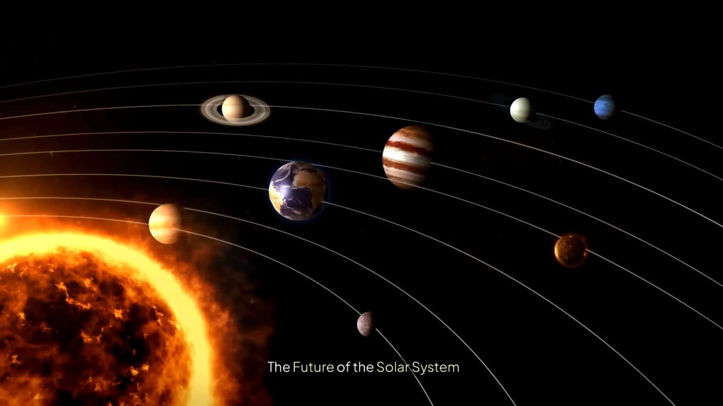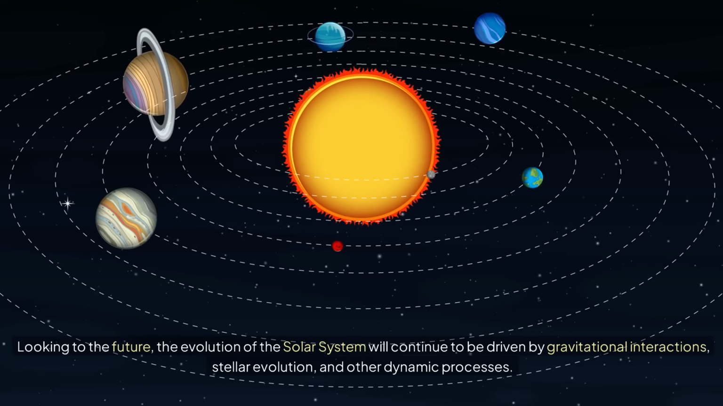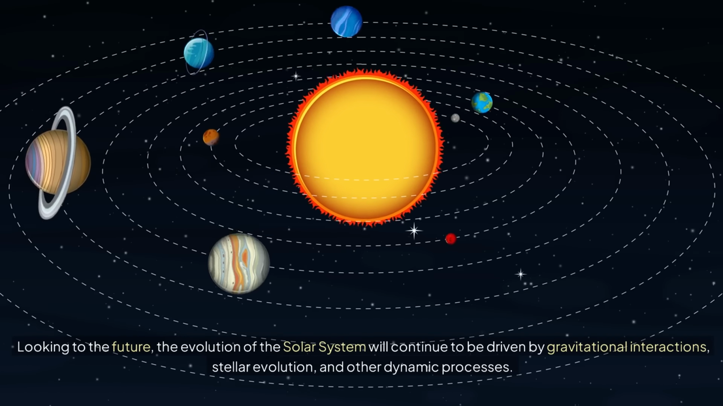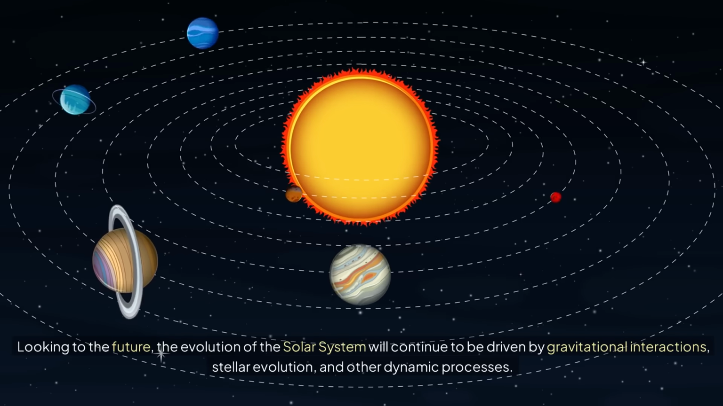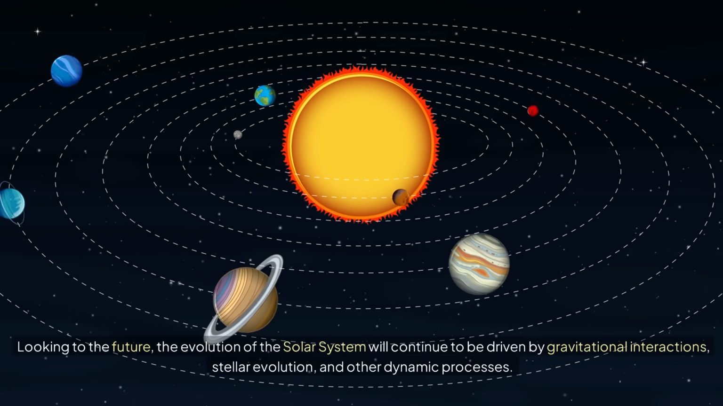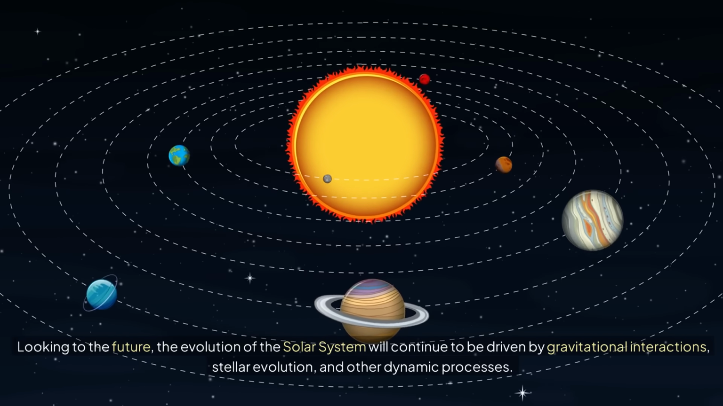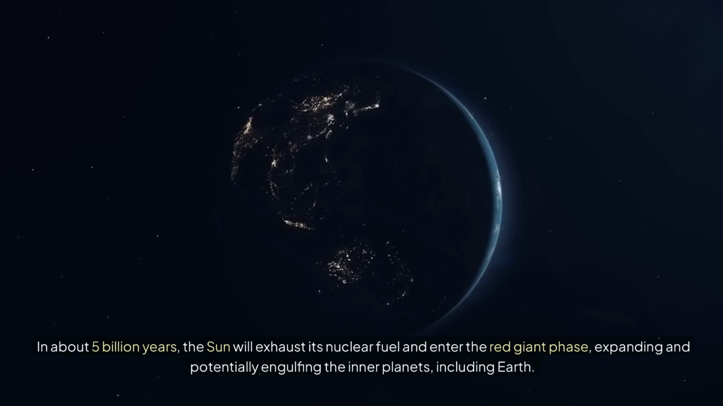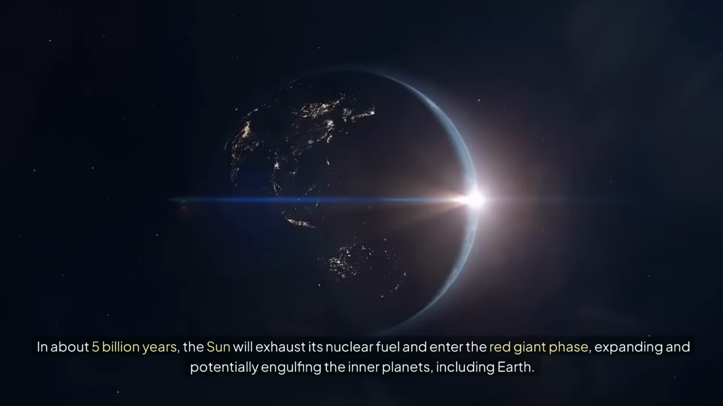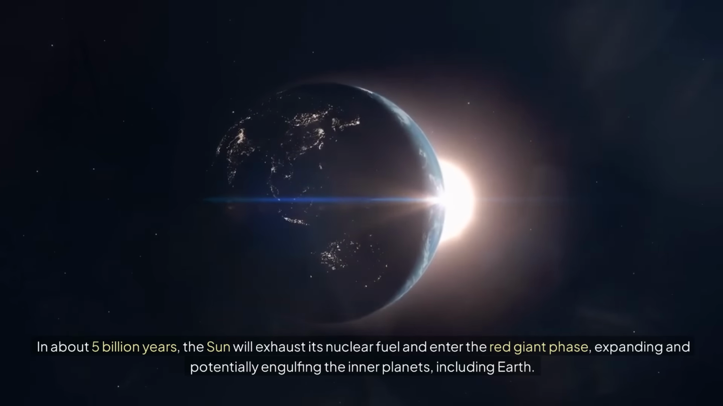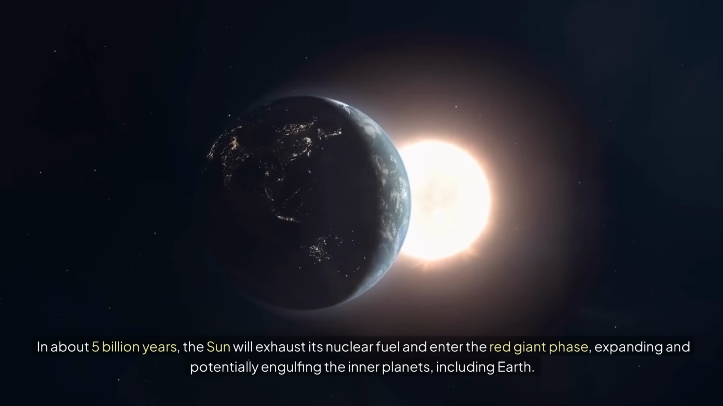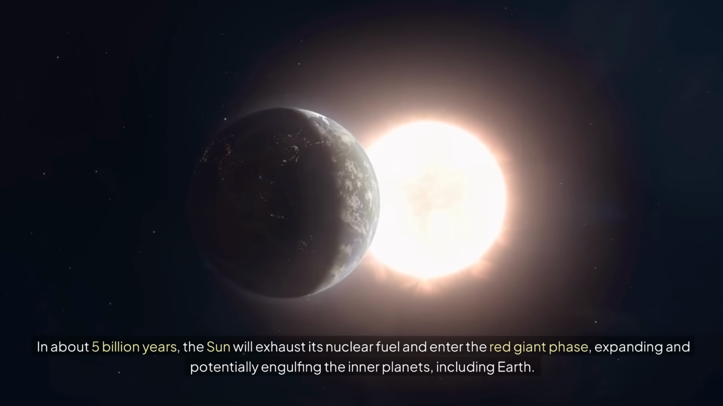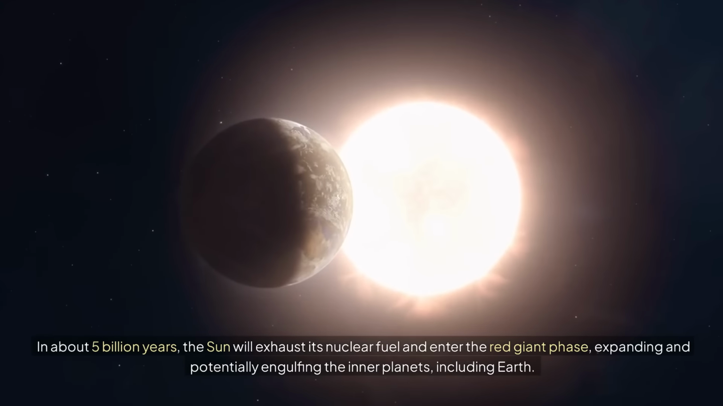The future of the Solar System. Looking to the future, the evolution of the Solar System will continue to be driven by gravitational interactions, stellar evolution, and other dynamic processes. In about 5 billion years, the Sun will exhaust its nuclear fuel and enter the red giant phase, expanding and potentially engulfing the inner planets, including Earth.